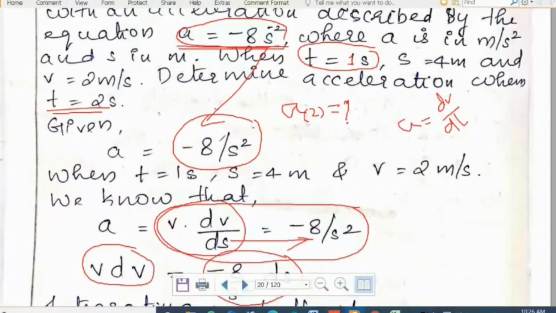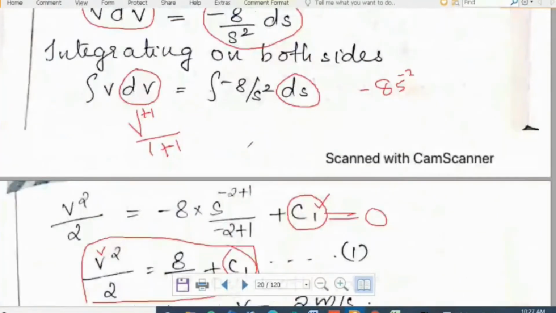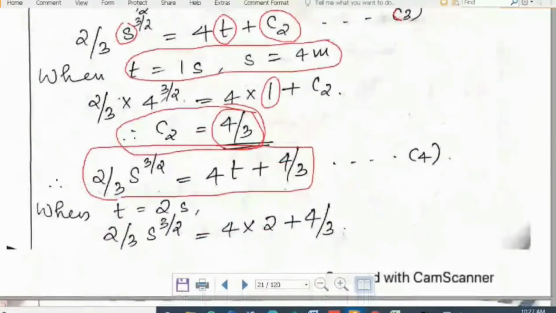So we are asked to find the acceleration at t equal to 2 seconds. That means first we have to find out what the displacement is when t is equal to 2 seconds. For that, we have to get an equation for displacement in terms of time. That is why we have done these steps.